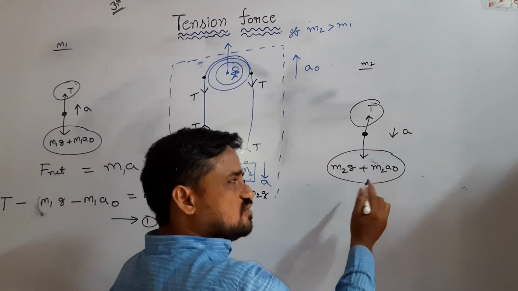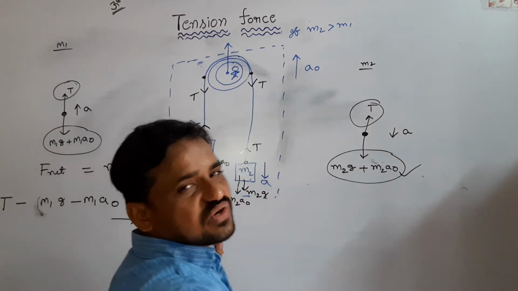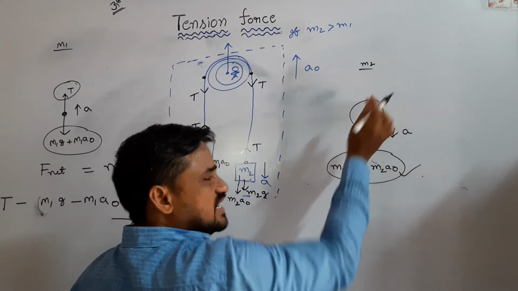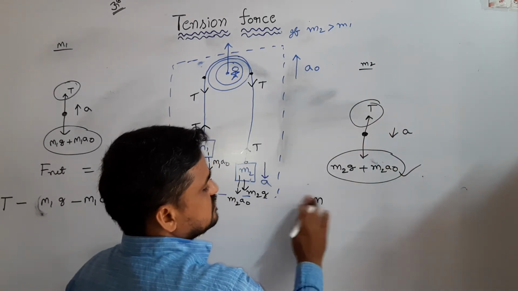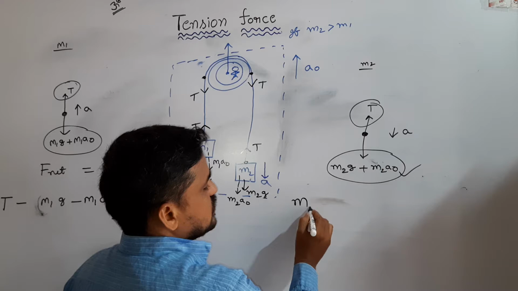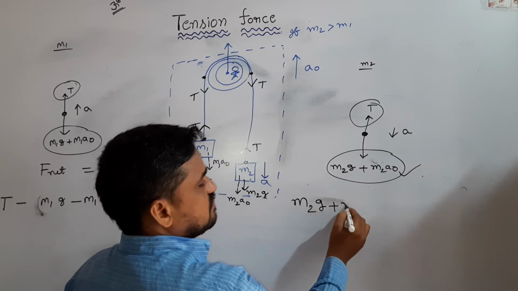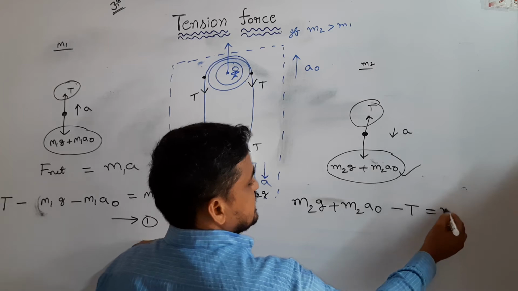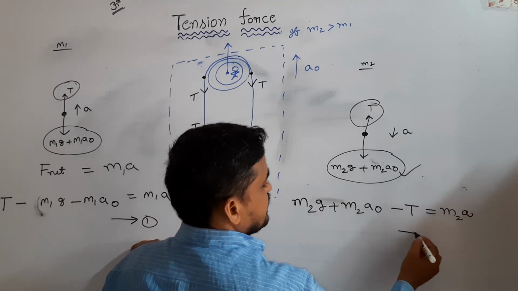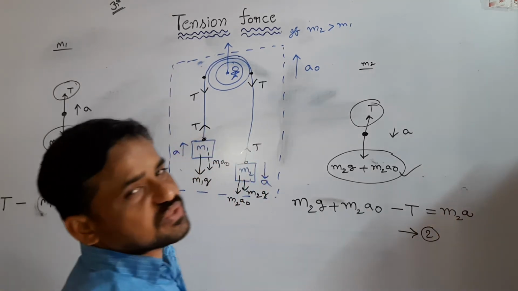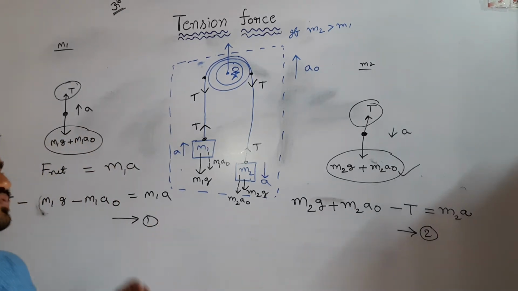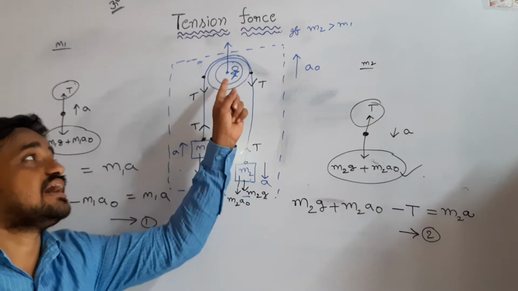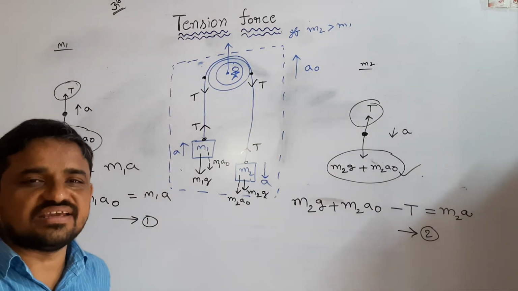It moves down, which means the downward force is more. Net force means downward force minus upward force. So m2g plus m2 a0 minus T is equal to m2a. This is equation 2.